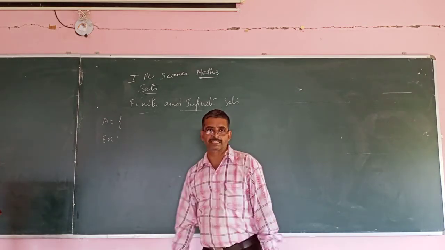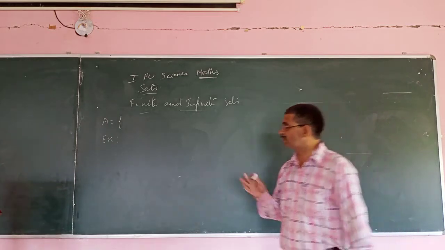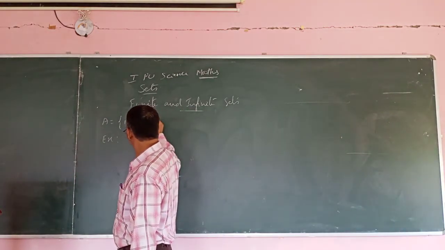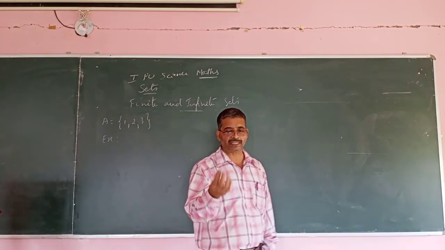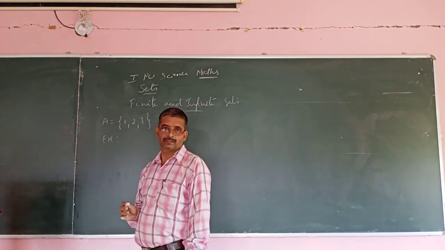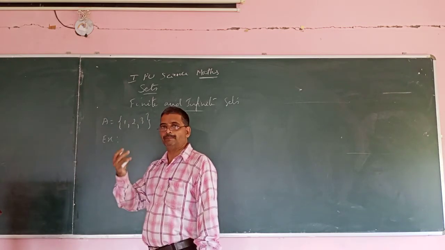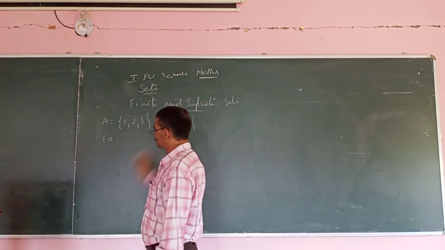So what is a finite set? Again, the name itself suggests the number of elements is finite. For example, if I write A equal to {1, 2, 3}, this set has 3 elements, which is finite. So it becomes a finite set. The number of elements is definite. It may be empty also. If you write B as the empty set, this is also a finite set with no element.